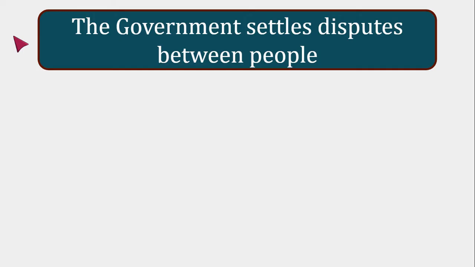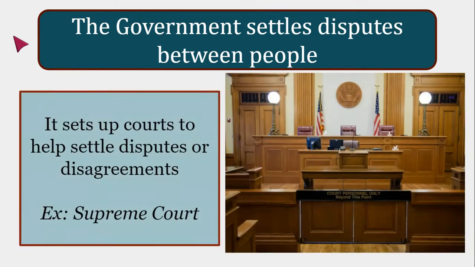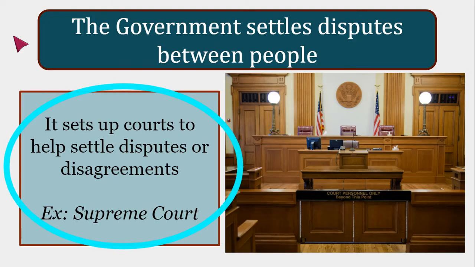Next, we're going to look at how the government settles disputes between people. A dispute is a disagreement or an argument. The way that they do this is by setting up courts to help settle disputes or disagreements. One example is the Supreme Court, but there are lots of courts within our court system that we'll take a look at this year. For right now, it's important to know that it's the government's job to settle disputes between people in those courts that it sets up. Go ahead and write that in your Government Settles Disputes Between People section of your notes.